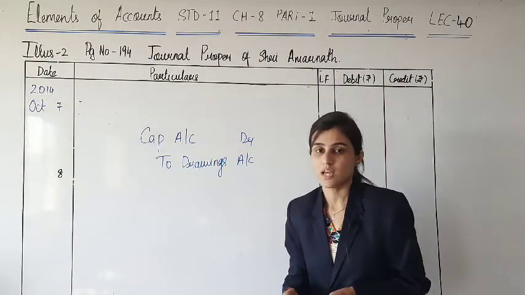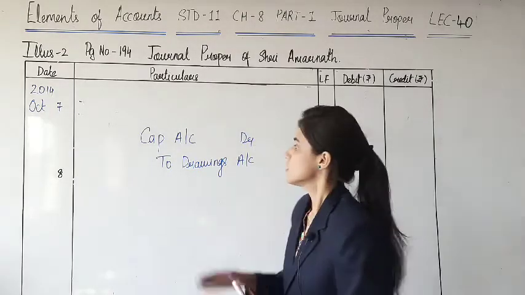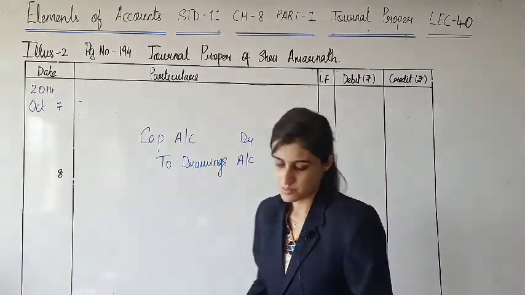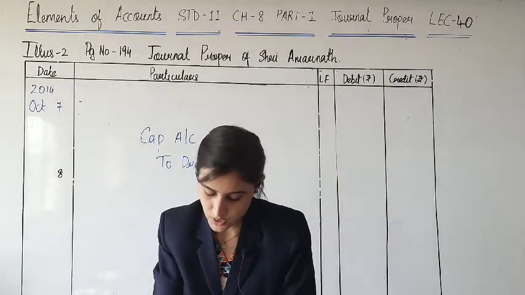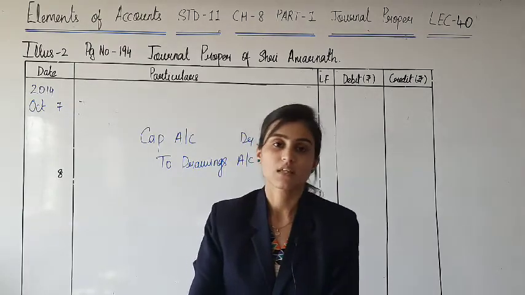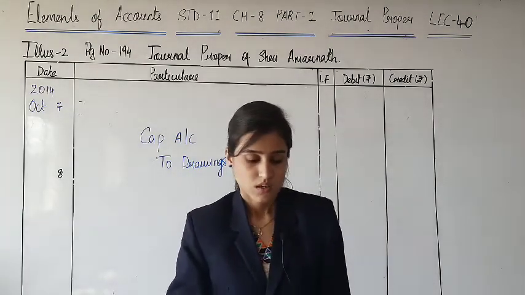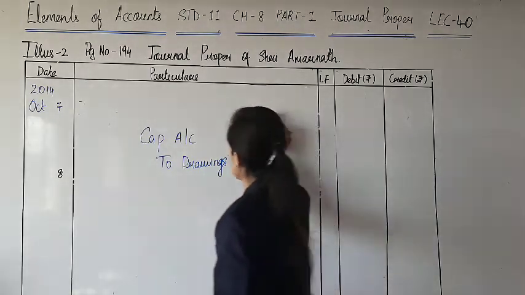Drawings is basically having debit balance, yes, but it is to be deducted from capital. So this is the journal entry. Here drawings account has been credited. This journal entry is for transferring drawings account at the end of the year to capital account. The next topic that you have is of closing entries.